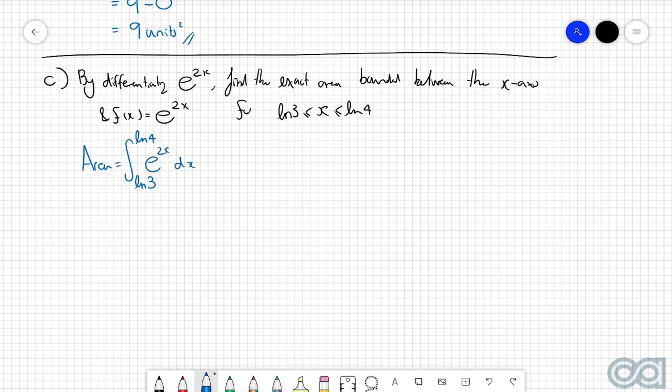So in order to evaluate this definite integral, we first of all need to find the antiderivative of e to the power of 2x.